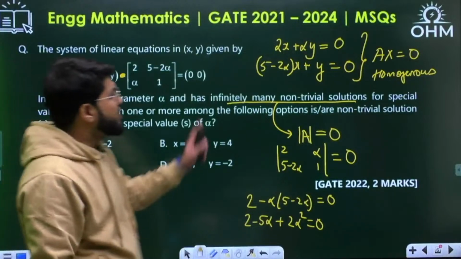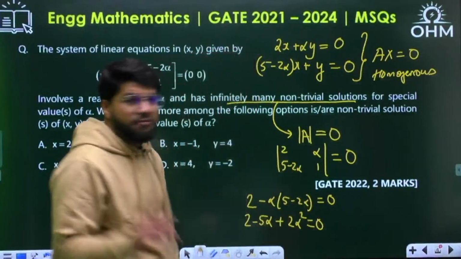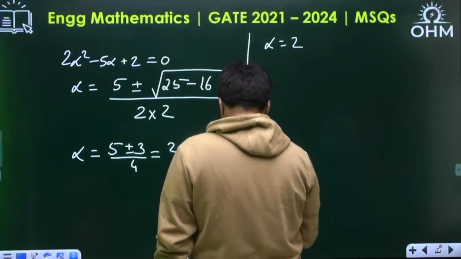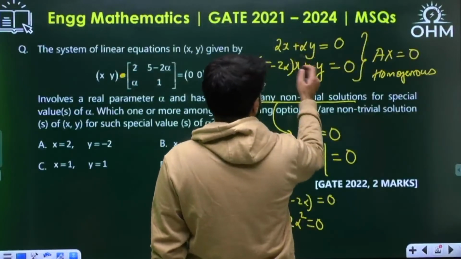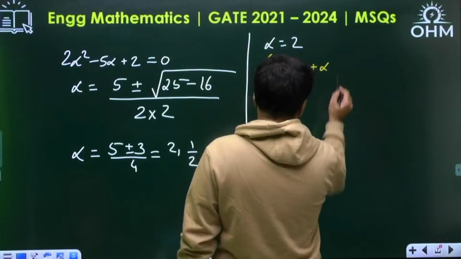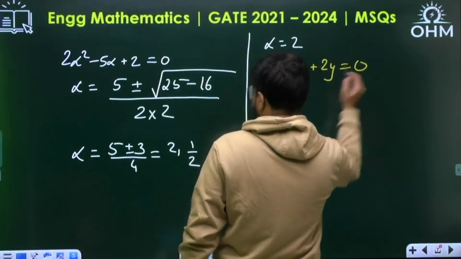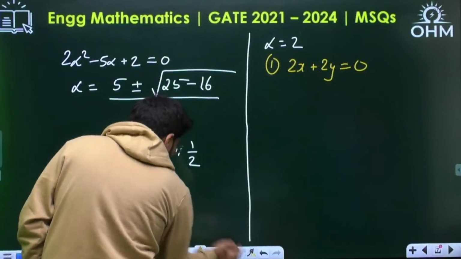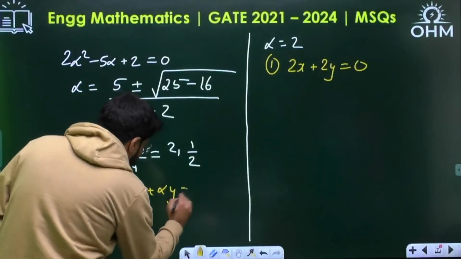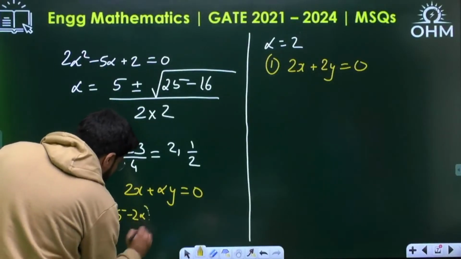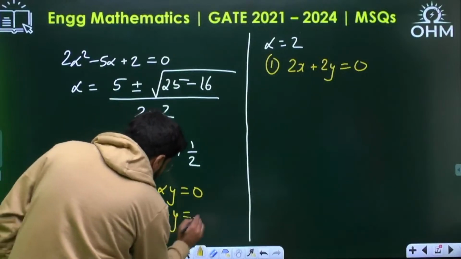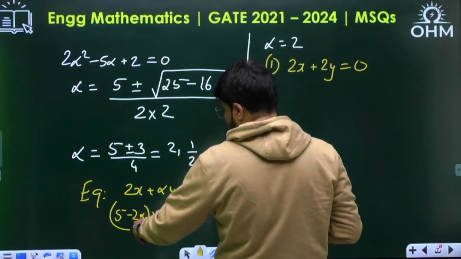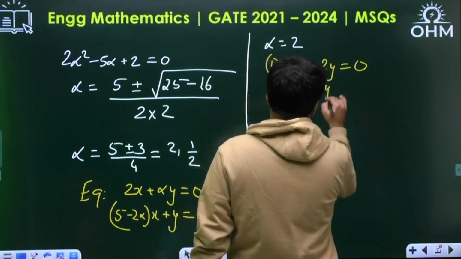Now, if these are the two values of alpha, how will the equation look? For the first value, alpha is 2. If I take alpha equal to 2, how will the equations look? My first equation is 2x plus 2y equal to 0, because my equations were 2x plus alpha y equal to 0, and the next equation is 5 minus 2 alpha into x plus y equal to 0. Putting alpha equal to 2, 5 minus 4 is 1, so the second equation will be x plus y equal to 0.